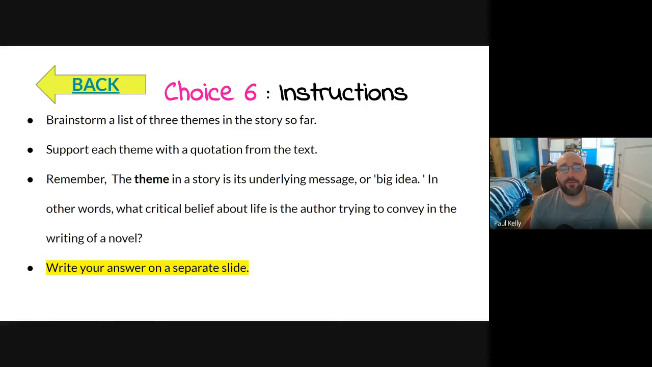All right, choice 6. Brainstorm a list of 3 themes in the story so far. Support each theme with a quotation from the text. Remember, the theme in a story is an underlying message or the big idea or the item that the author wants you to take away once you're done reading the story. So, in other words, what critical belief about life is the author trying to convey in writing of a novel? So again, make sure you write your answer on a separate slide or document.